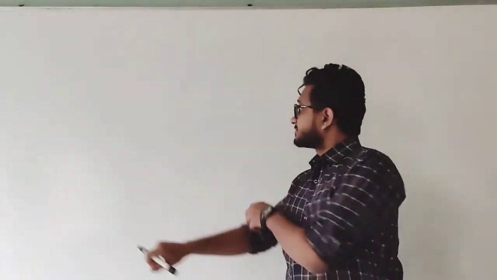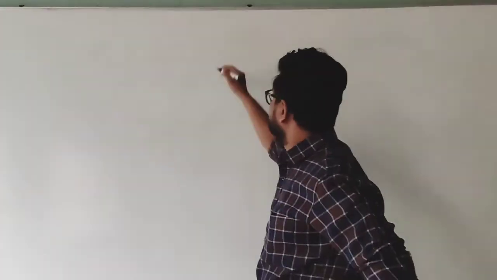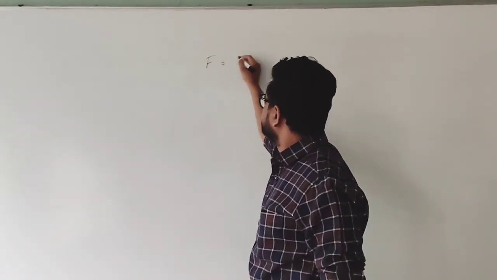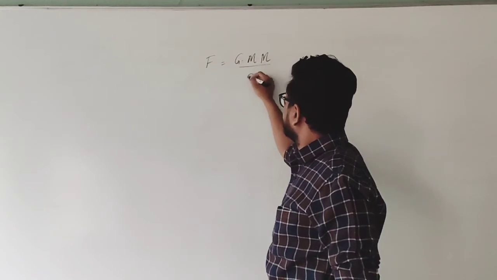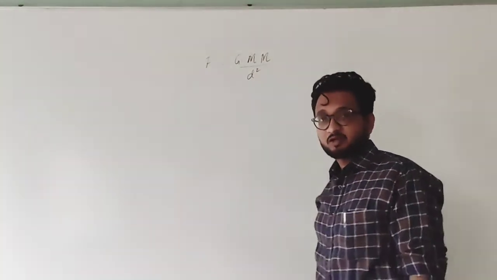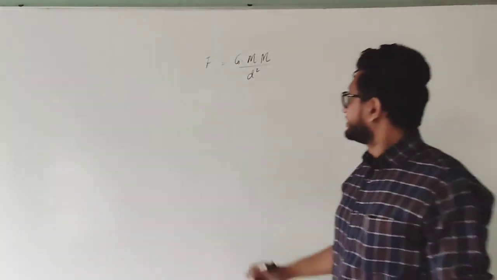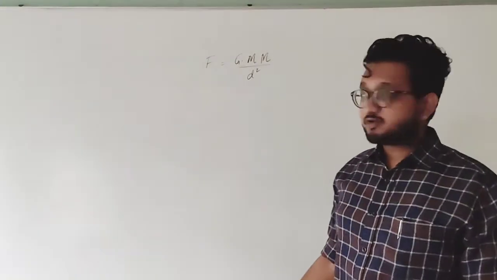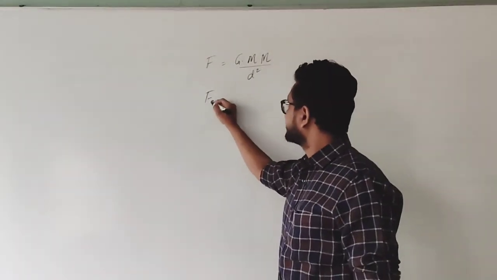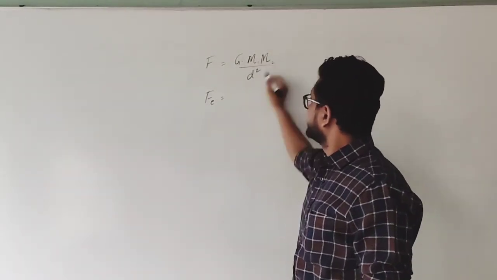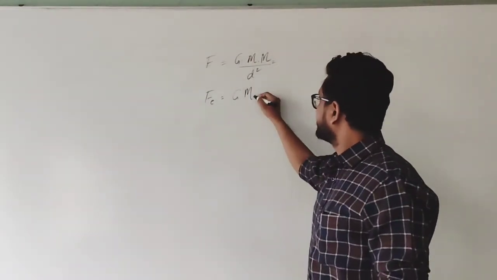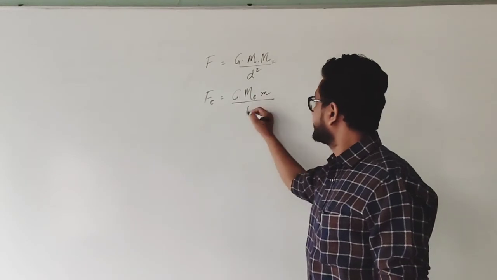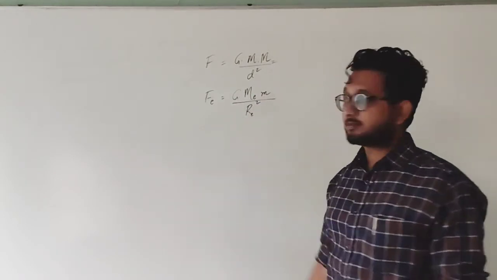Now let us remember all the formulas for this particular chapter that we have to know. So the first one is force is equal to G into M1 M2 upon r square. If it is on the surface of Earth, then I can write force on the surface of Earth is equal to gravitational constant, it is not going to change, into mass of Earth into mass of object upon radius of Earth square.